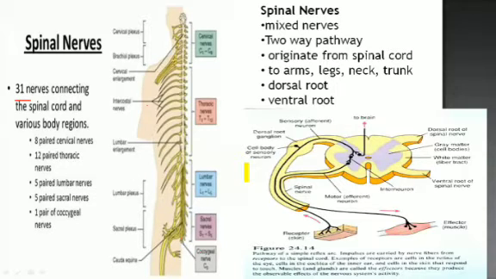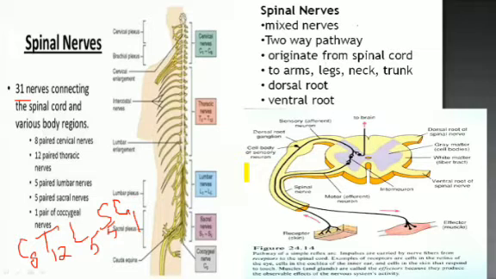So we can write here the spinal formula: C8, meaning cervical 8 nerves, T12, thoracic 12 nerves, L5 lumbar 5, sacral 5, and coccygeal 1. So they are 31 in number.